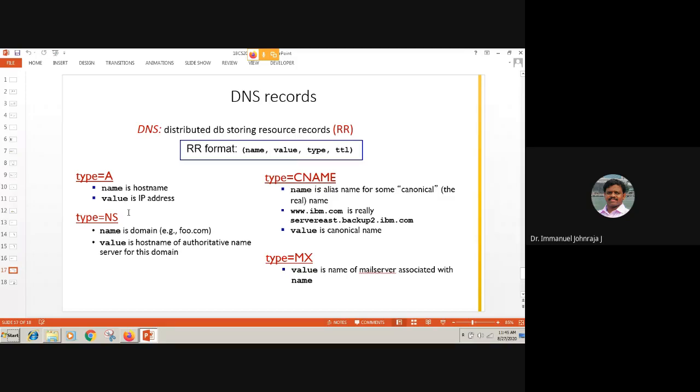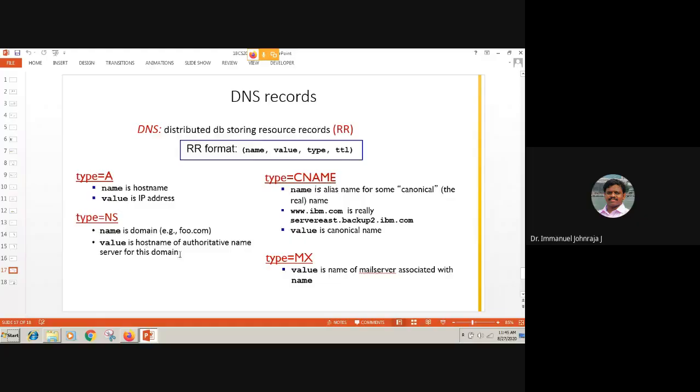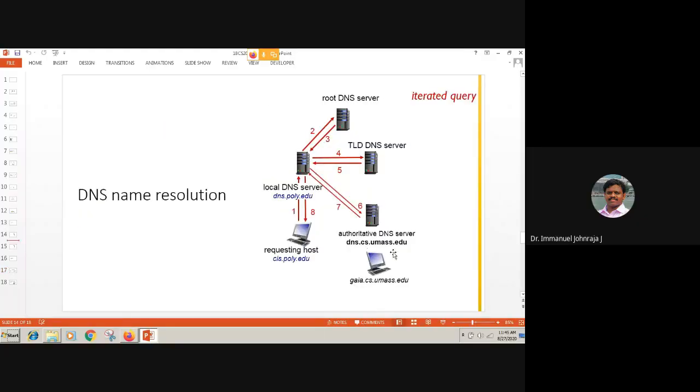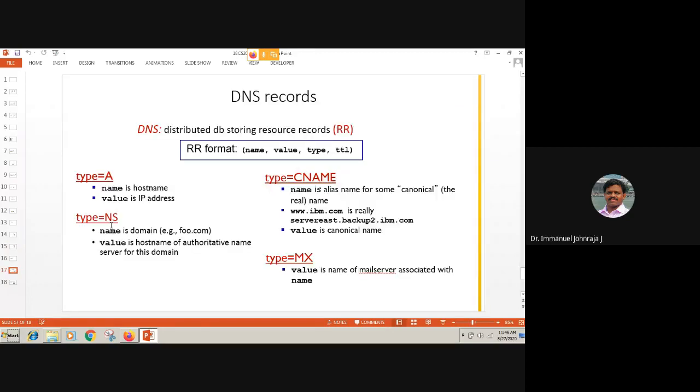What is type NS? You give the name of the URL, and you get the host name of the authoritative name server. Do you remember here? Once you talk to him, he gives the IP of whom you can talk to. He's not giving the IP of this machine. He gives the IP of the TLD name server. Very similar to that, type NS name resolution helps you get the authoritative name server's IP. Type A and type NS look similar, but they are different.